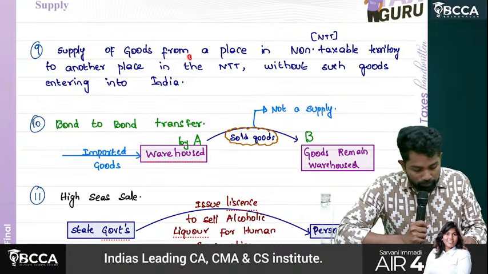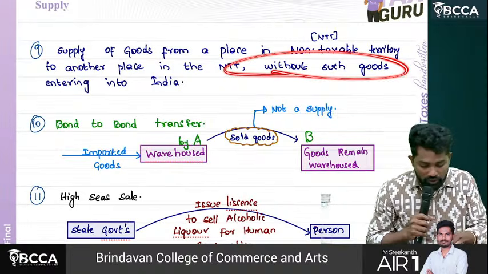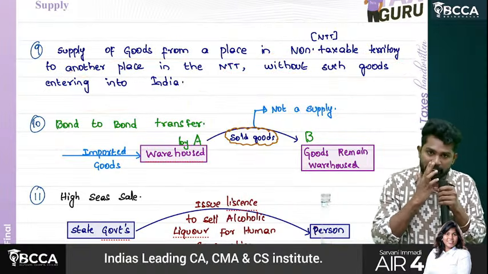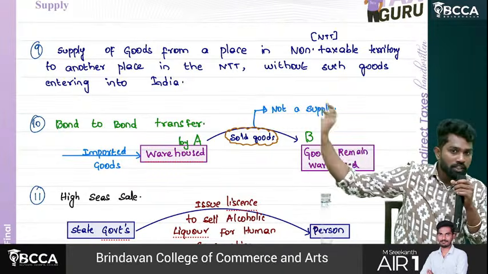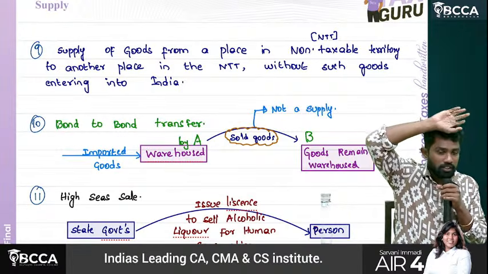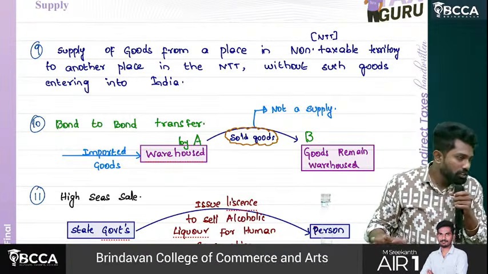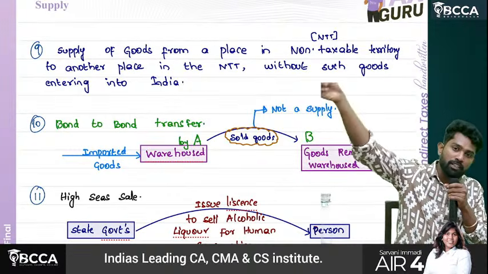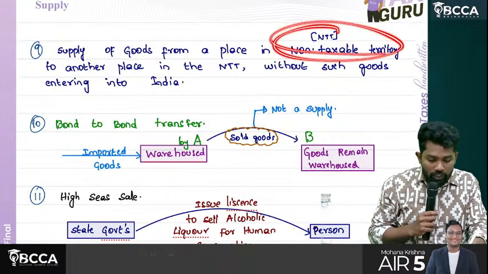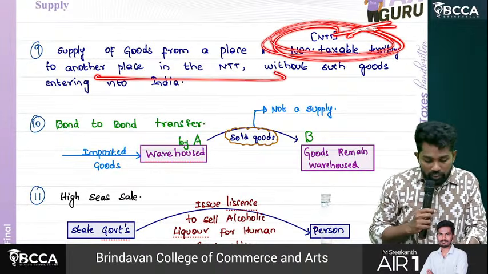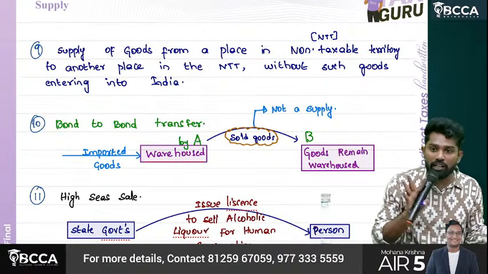Then, supply of goods from a place in a non-taxable territory to another non-taxable territory without such goods entering into India. Sir, I am in India. I purchased goods from Japan and am selling them in, let's say, the US. I buy in Japan, sell in the US. Those goods will not come to India. Directly from Japan, they'll go to the US. Okay. So supply of goods from a place in a non-taxable territory, Japan, to another place in a non-taxable territory, USA, without such goods entering into India, is not a supply.